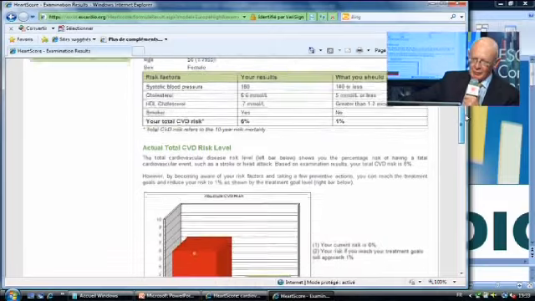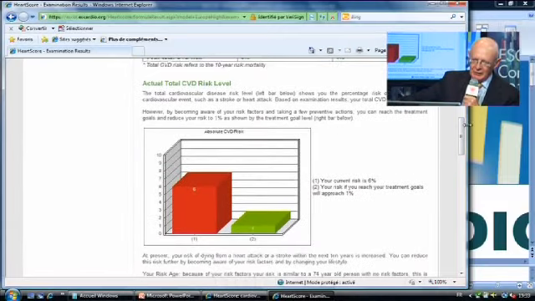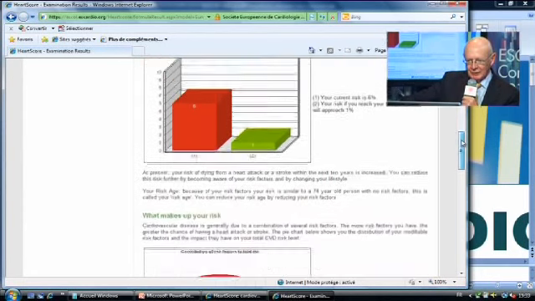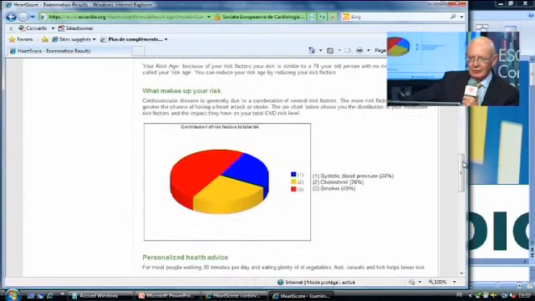So as we scroll down, we'll see graphic information. There's the patient's risk in the red on the left and what it would approach if they achieve perfect risk factor control. If we go down a little bit further, there's a pie chart on the risk, which shows that a very big contribution here is smoking. Just above that, you'll see risk age. And you'll see that this lady has what's called a risk age of 74 years. In other words, her risk is the same as a 74-year-old lady who had no risk factors.